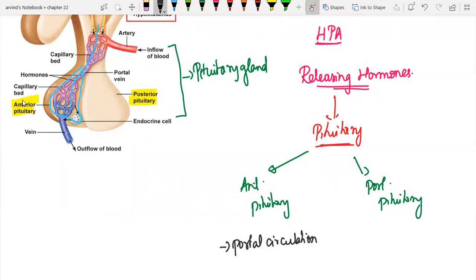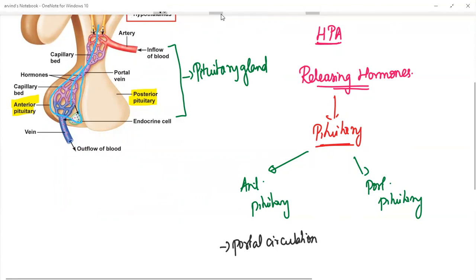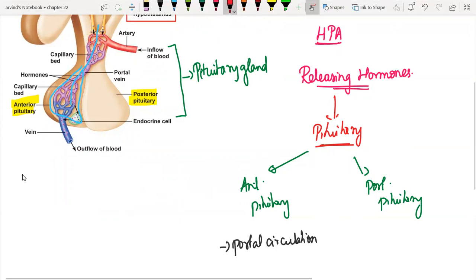The anterior pituitary has some hormones, and the hypothalamus has its corresponding releasing hormone. Let me take an example. The anterior pituitary has a hormone called TSH, that is thyroid stimulating hormone. This TSH has to be stimulated or activated.